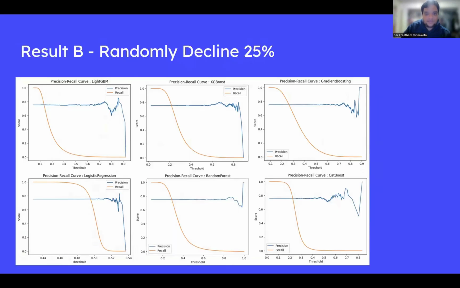Then the next type is randomly declining 25%. This is basically faking the results: we converted 25% of yeses to nos. This helps because the model tries to memorize the formula behind the data.